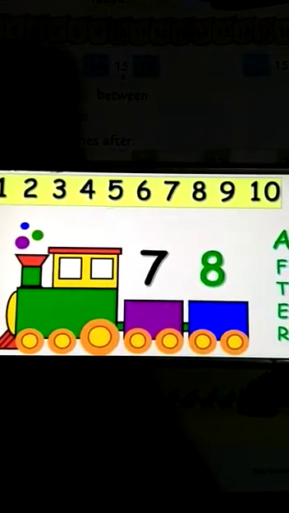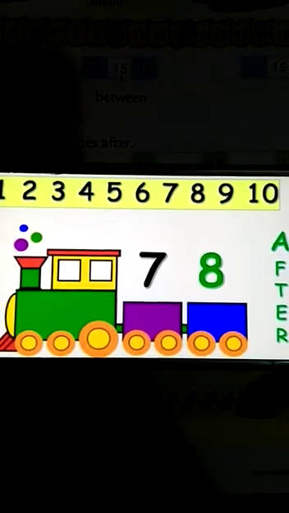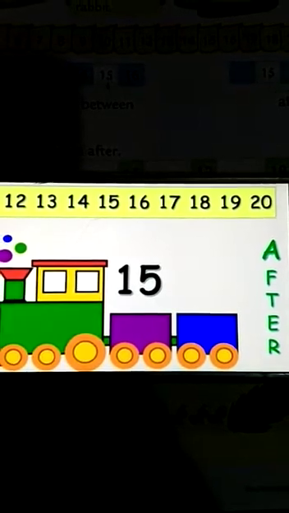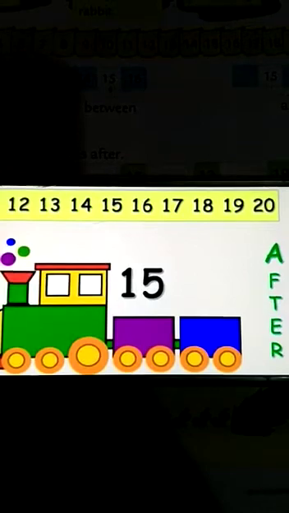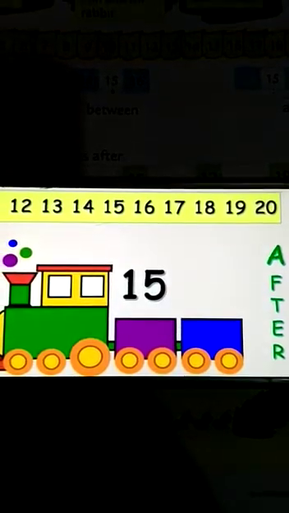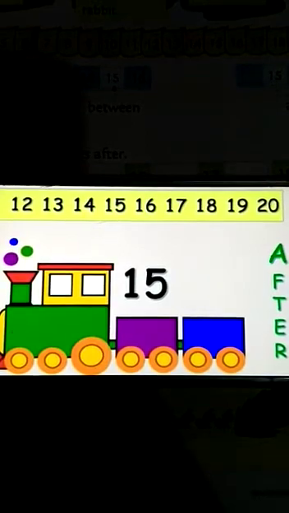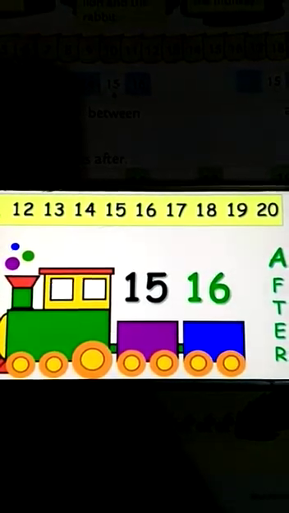Yes, it's number 8. So 8 comes after 7. Here we have number 15. Now find which number comes after 15. Yes, 16.